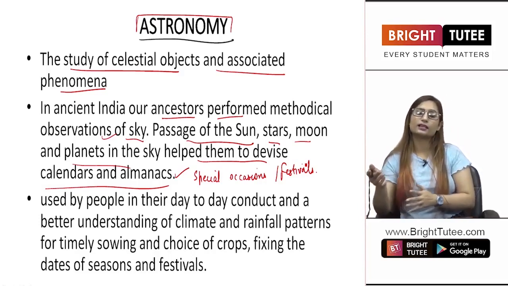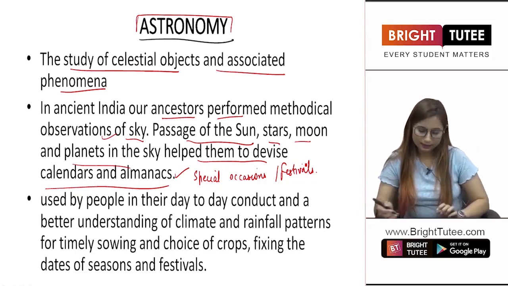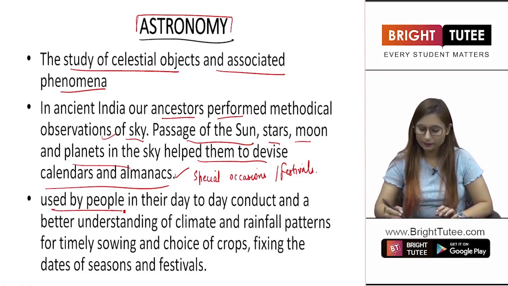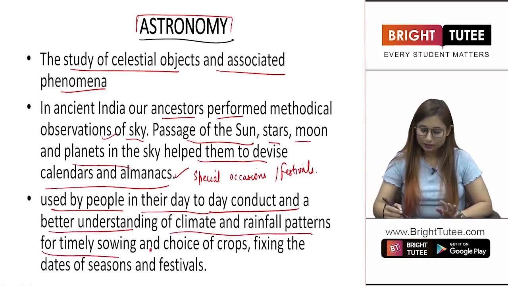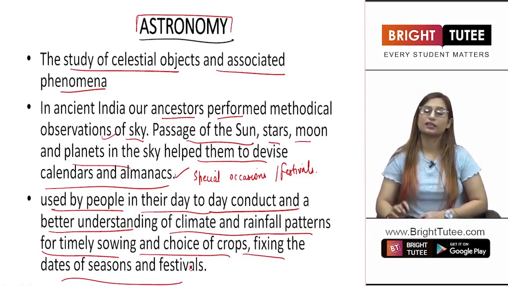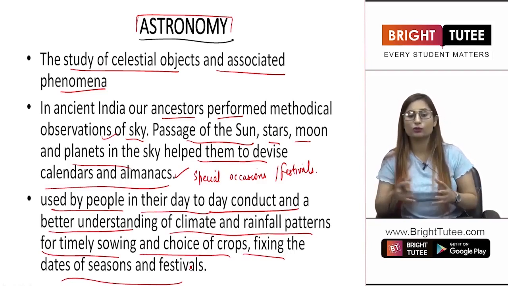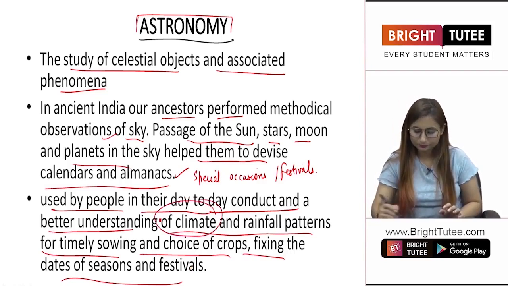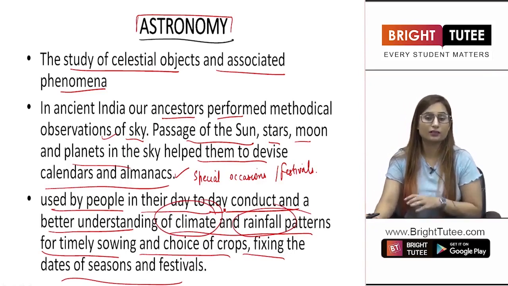They had a very advanced technology related to this kind of astronomy, basically used by people in their day to day life, for a better understanding of climate and rainfall patterns for timely sowing and choice of crops, fixing the dates of seasons and festivals. This not only helped them to make calendars, this also told them about the climate and the rainfall patterns, which ultimately helped them in agricultural purposes.